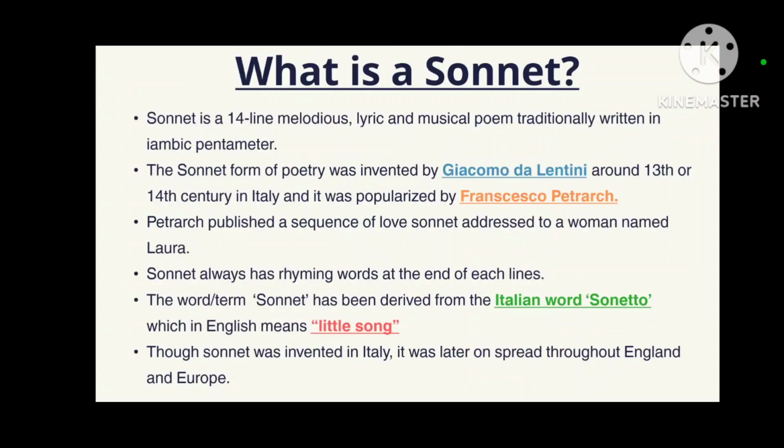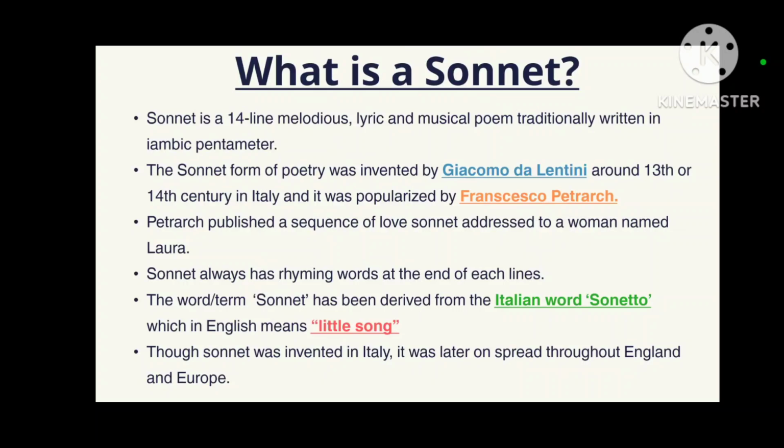Okay, so now we will dive into what a sonnet is. Sonnet is a poetical form. It is a form of poetry. So let's begin with the first point. Sonnet is a 14-line melodious lyric and musical poem traditionally written in iambic pentameter. So sonnet has 14 lines.